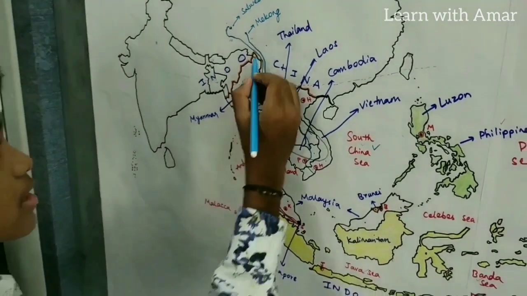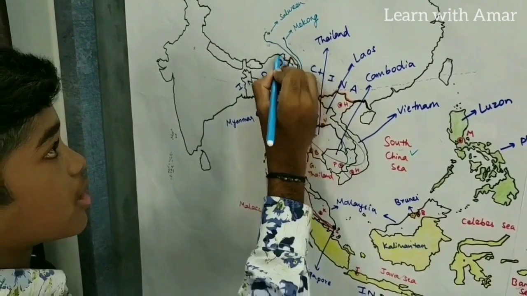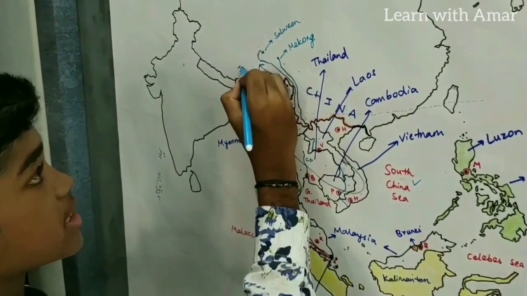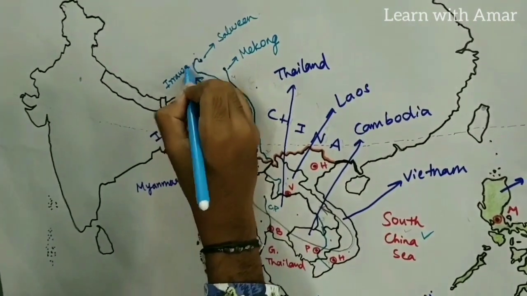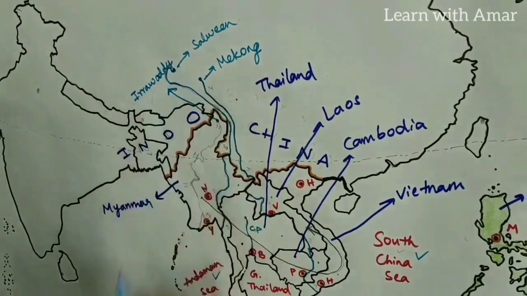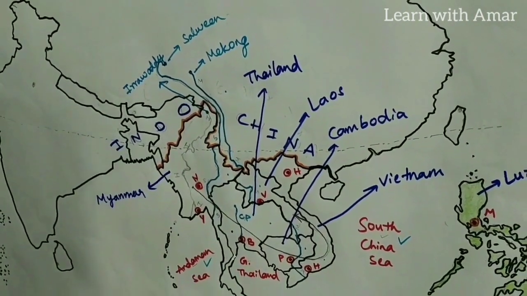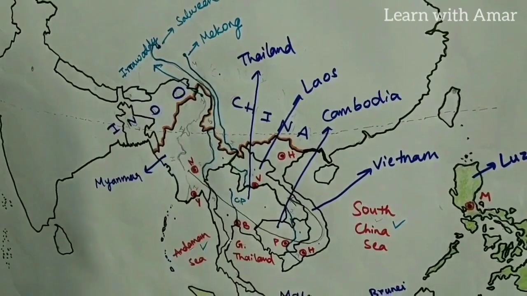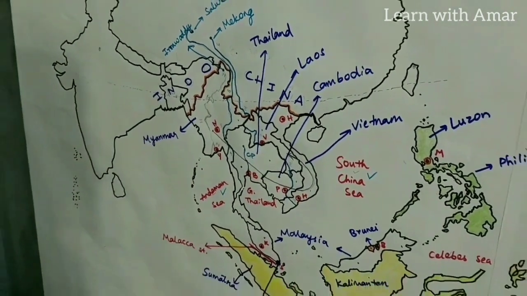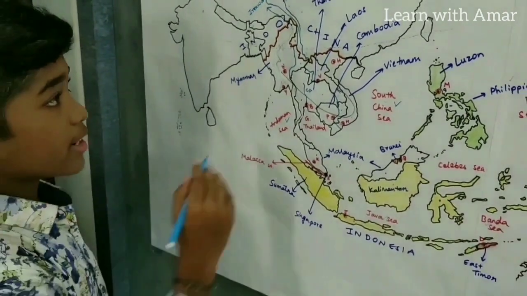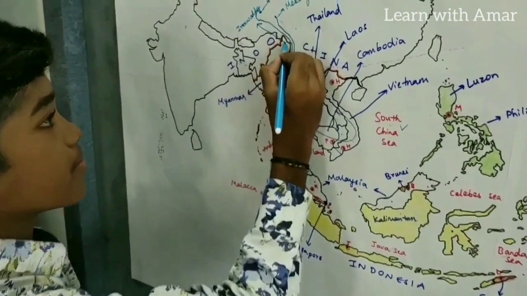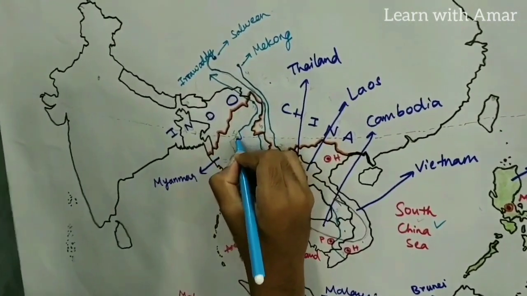Next comes this river. Now what is this river? This is Irrawaddy river. Right? Irrawaddy river, it only flows through Myanmar. It does not enter any other country. It flows like this.